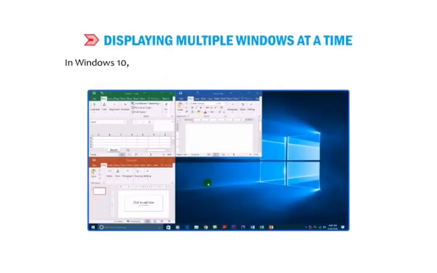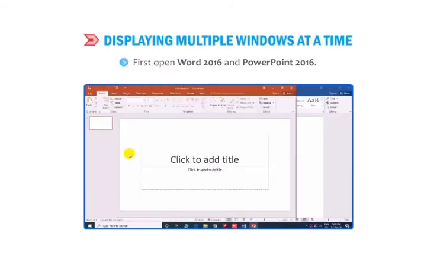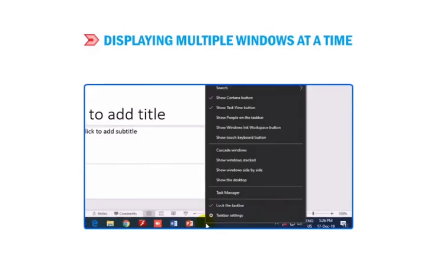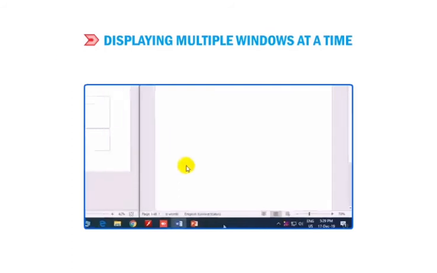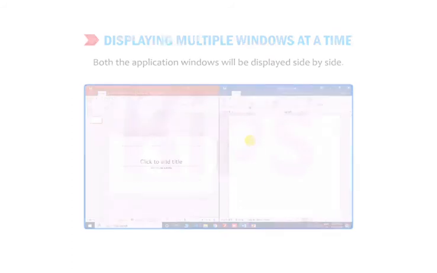Let us understand how to display multiple windows at a time. In Windows 10, we can display multiple application windows side by side. Let us see how it works. First, open Word 2016 and PowerPoint 2016. Now, right-click anywhere on the blank portion of the taskbar. Click on the Show Windows Side by Side option from the shortcut menu. Both the application windows will be displayed side by side. Students, please note, it is better to open only two windows simultaneously in order to work in them.